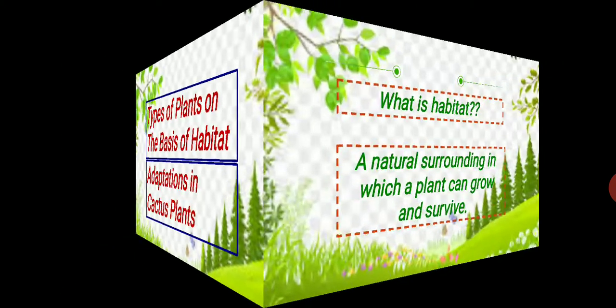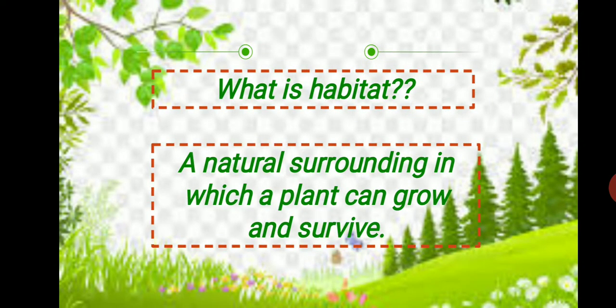So what is habitat first of all? Habitat is a natural surrounding in which a plant can grow and survive. Wherever the plant is growing, the nearby environment or surrounding is called habitat for that plant.